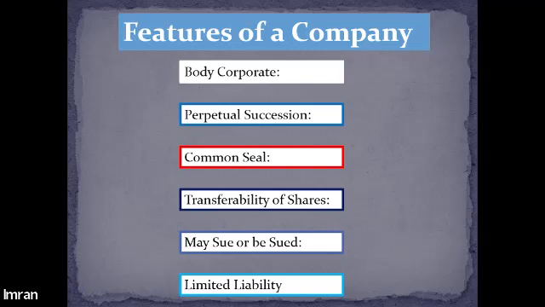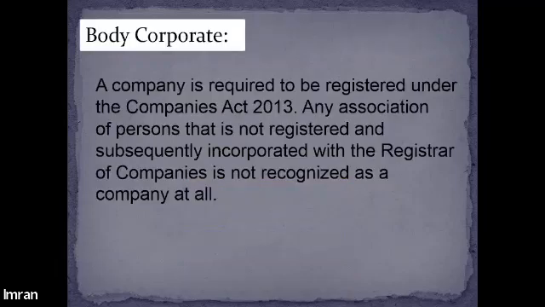Members or shareholders will be held responsible for the amount of shares that they have bought in the company. They will be liable to pay to the extent of the amount of shares they have bought. All right. We discussed these things in detail in the last class.